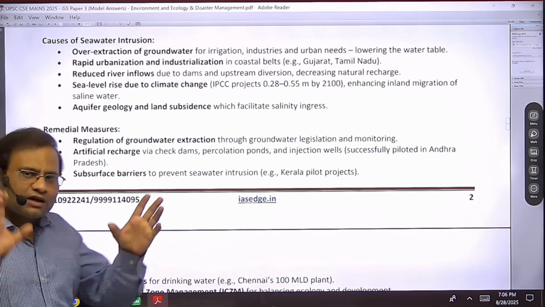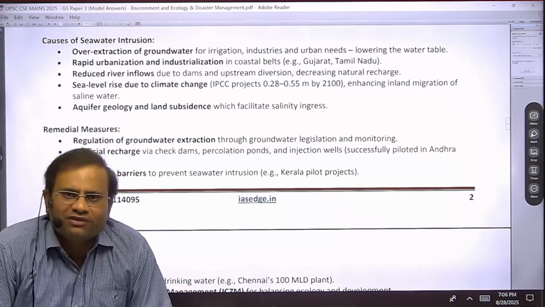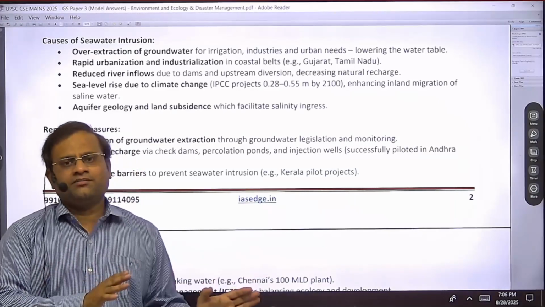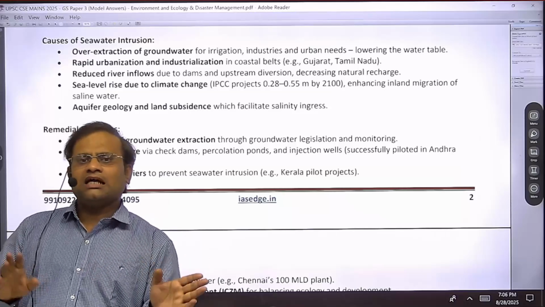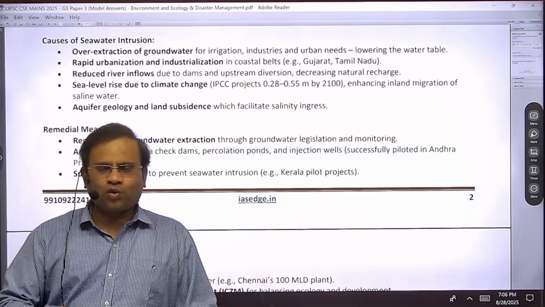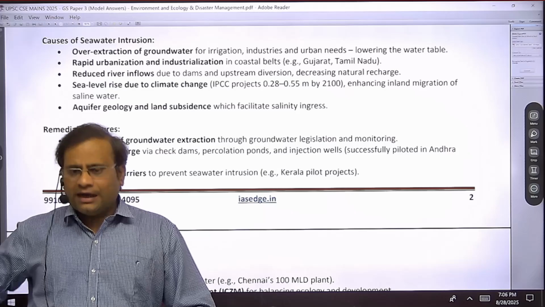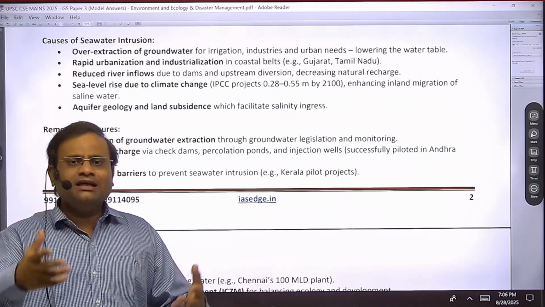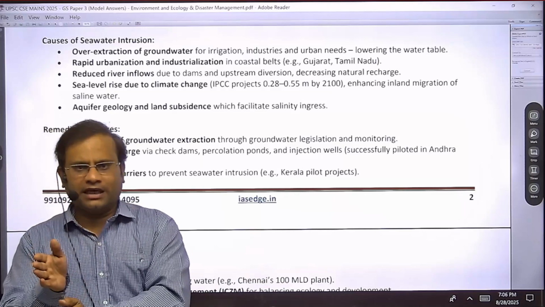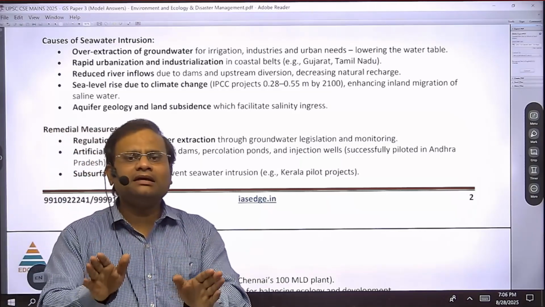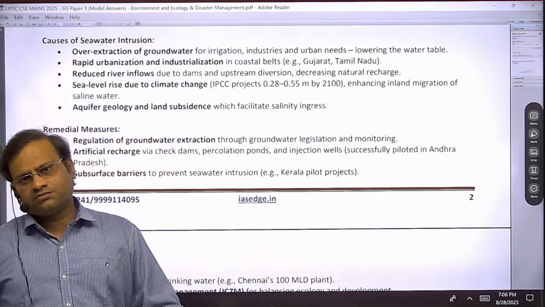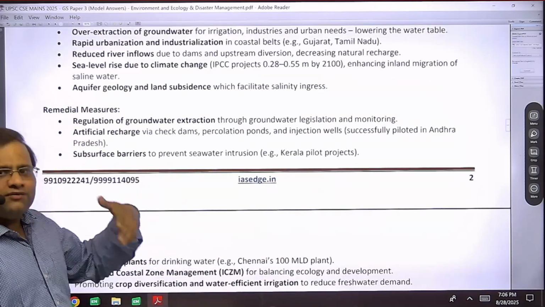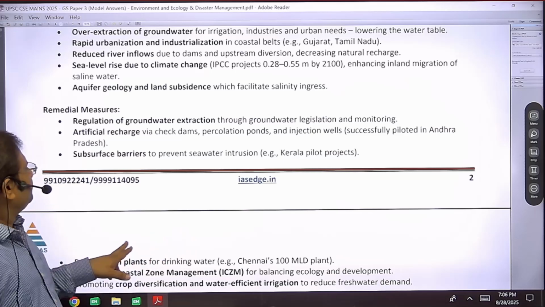Similarly, we have the Coastal Regulation Zone notification of 2017. In the CRZ notification of 2017, we have demarcated our coastline into 4 zones. CRZ zone 1, 2, 3, 4. So 1 and 4 are highly protected. And in 2 and 3 also, we have regulated the building of hotels or permanent constructions from our coastline. So these should be implemented in true spirit at the ground level. So in this way, we can check the artificial dumping of salts into the sea.